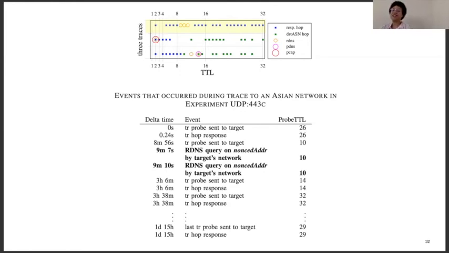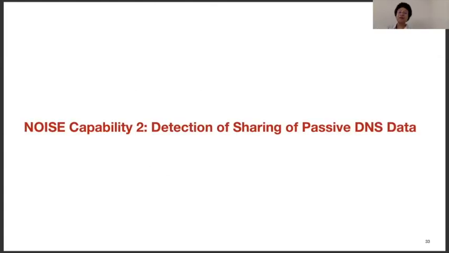This demonstrates how Noise's modified YARRP tool sometimes improves reachability measurements over those performed with either regular YARRP or other traceroute tools. Noise capability 2, detection of sharing of passive DNS data.